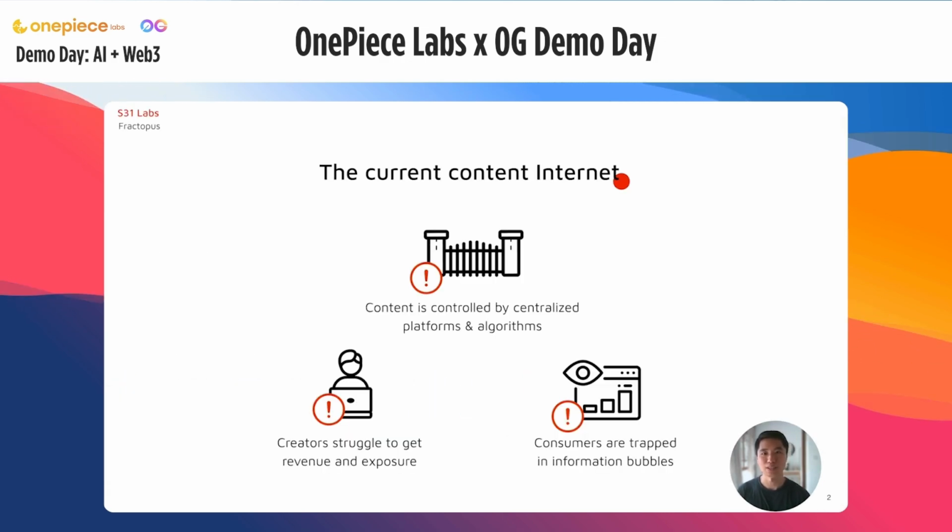Content on the internet is often controlled by centralized platforms and algorithms. Content creators are struggling to get revenue and exposure if not relying on these platforms. Often they get exploited. Content consumers, on the other hand, are trapped in information bubbles.